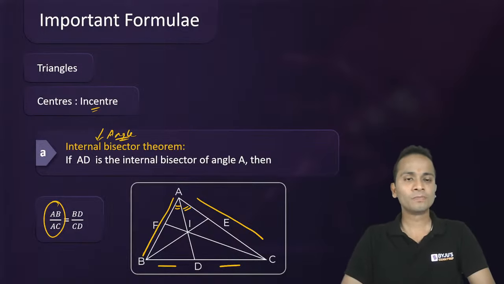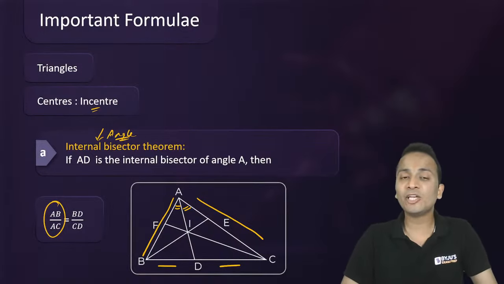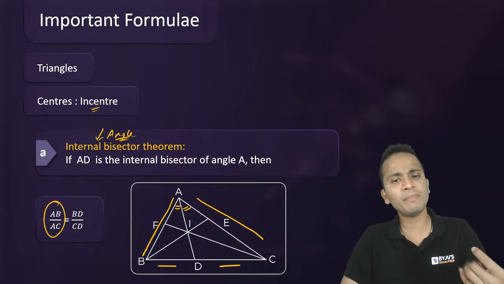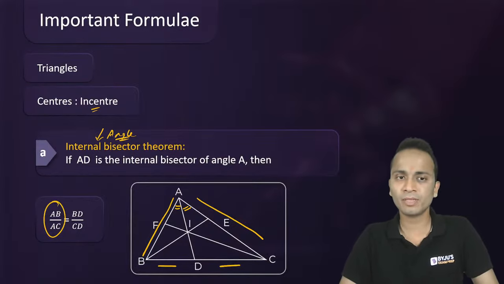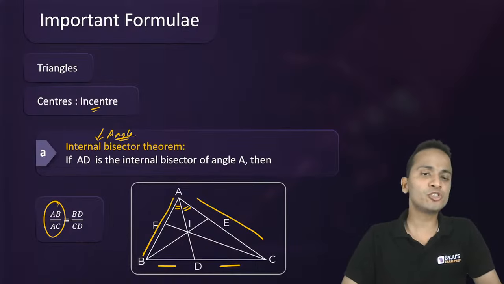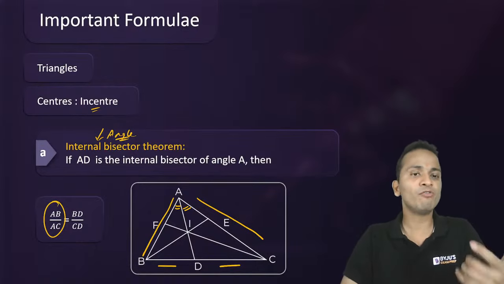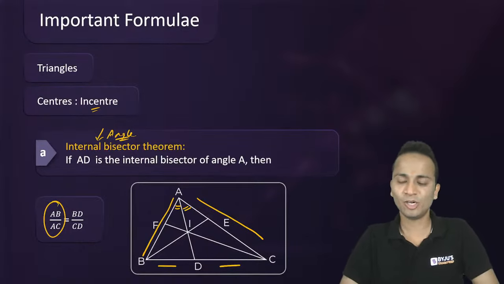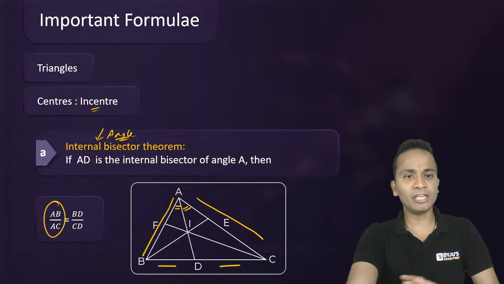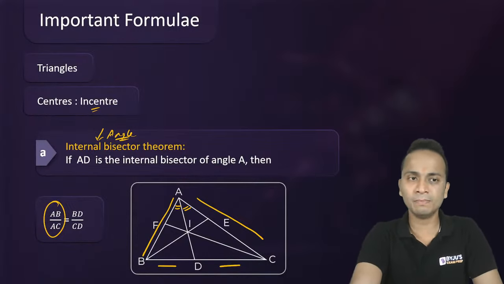Okay, so if they decide to make a question on Apollonius theorem, they may make one question on it, because this is one very small concept in one of the topics in geometry. All right. Okay, so let me continue. So this was angle bisector theorem.